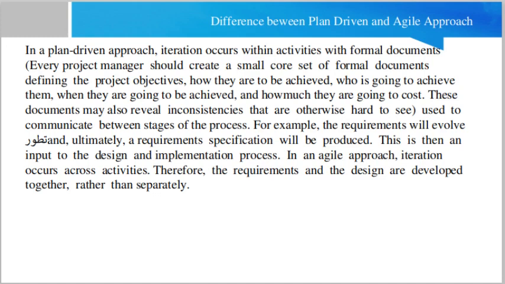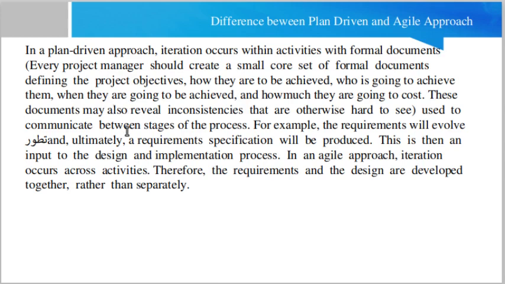In a plan-driven approach, iteration occurs within activities with formal documentation. We should create a small core set of formal documents defining the project objectives, how they are to be achieved, who is going to achieve them, when they are going to be achieved, and how much they are going to cost.